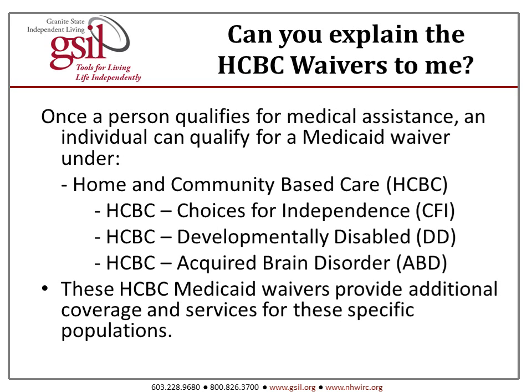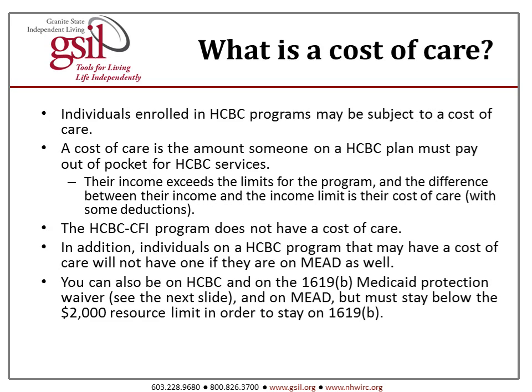Can you explain the HCBC waivers to me? Once a person qualifies for medical assistance, they can qualify for a Medicaid waiver under the Home and Community-Based Care, or HCBC. There's HCBC CFI, which is Choices for Independence, HCBC Developmentally Disabled, or DD, and HCBC ABD, which is Acquired Brain Disorder. These HCBC Medicaid waivers provide additional coverage and services for these specific populations.